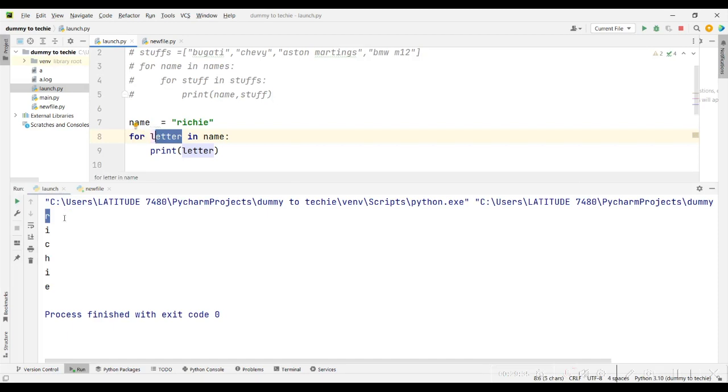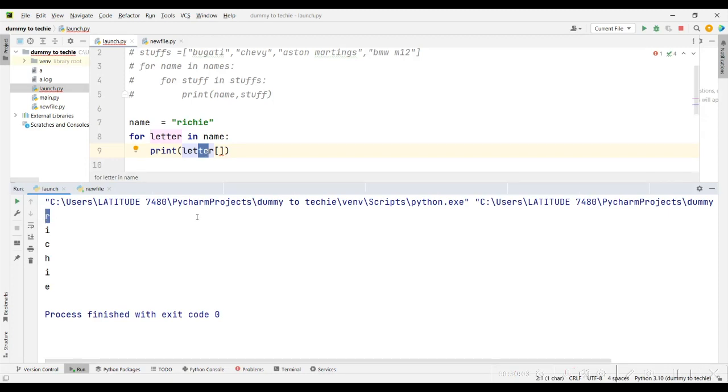The next time through the loop, it goes to I and prints I. So you cannot index letter, because letter only contains one object at any given time in this loop. The first time is R, and it was telling me out of range for any index because it only contained one element.